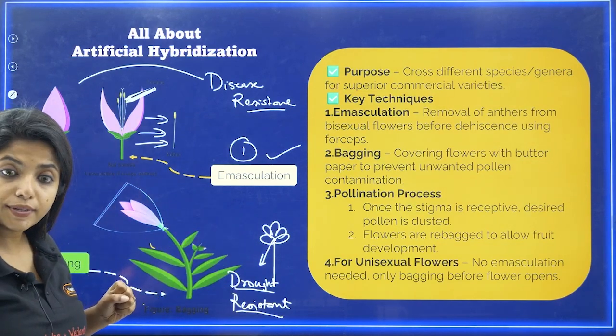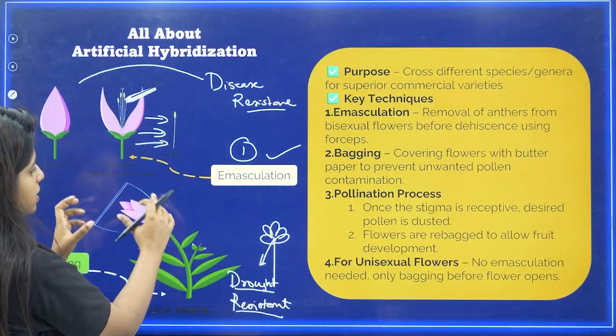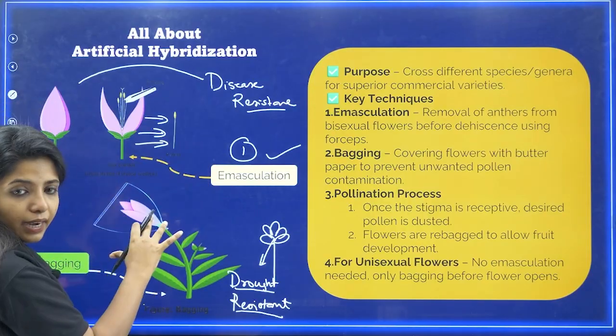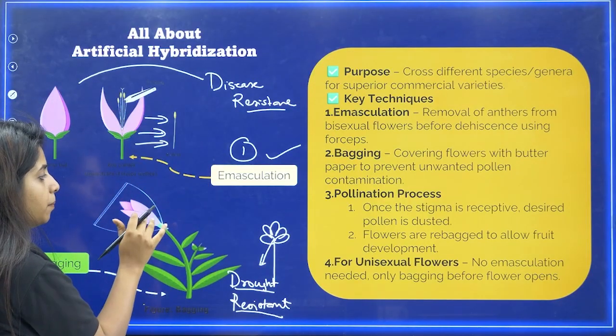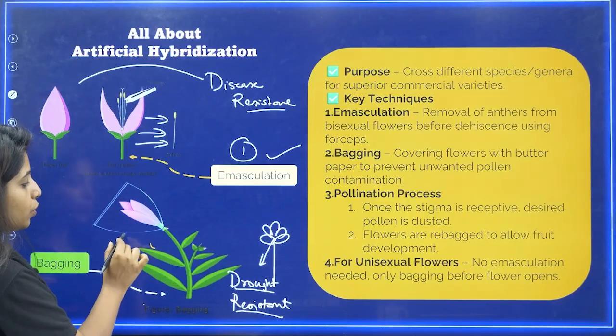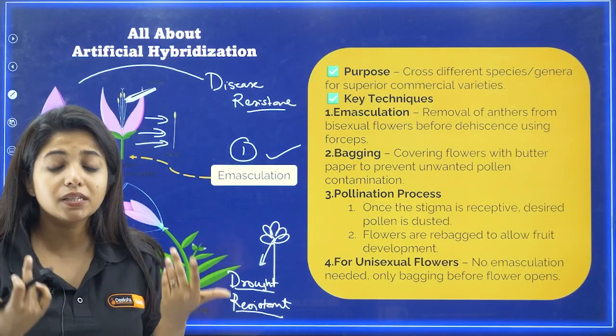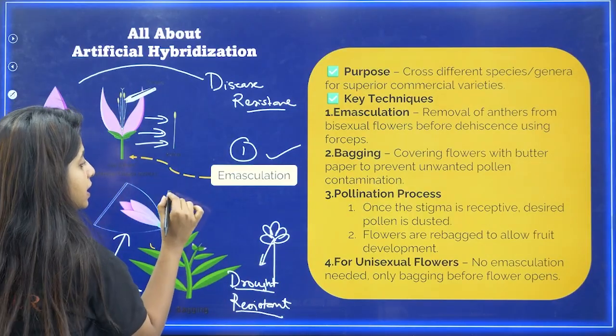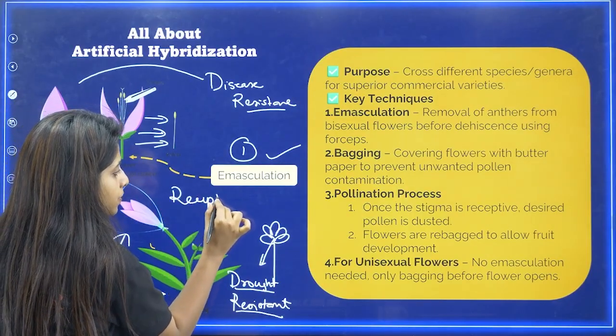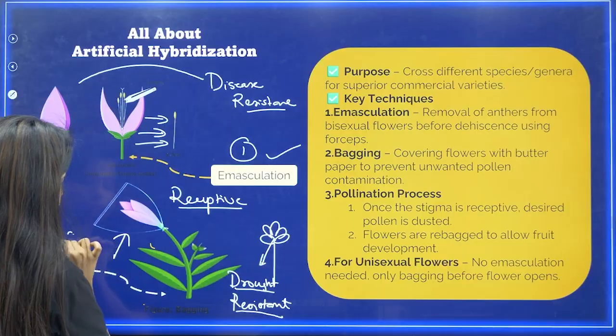Now, whatever is left behind is the female part, right? So I'm going to cover this flower bud. This is known as bagging. I just want to wait until the stigma becomes receptive. Once the stigma is receptive, my dear children, this is the second step.